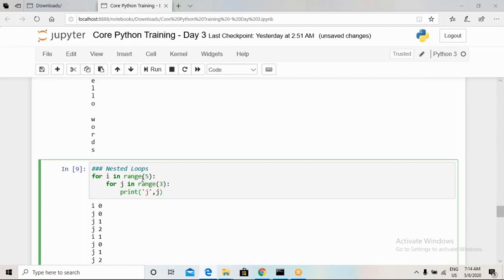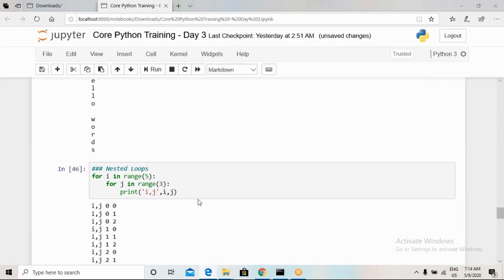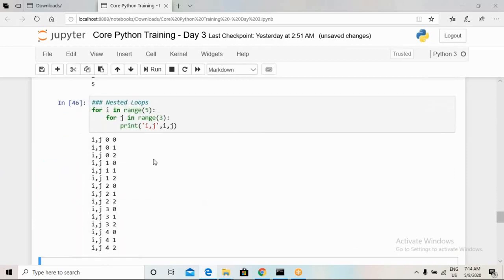Then this for loop will enter into another for loop, and it will see that this j is looping over a range of 0 to 3. So the values of variable j will be 0, 1 and 2. Now if I wanted to print the values sequentially, I will write i and then i comma j. So here we can see the values of i and j.